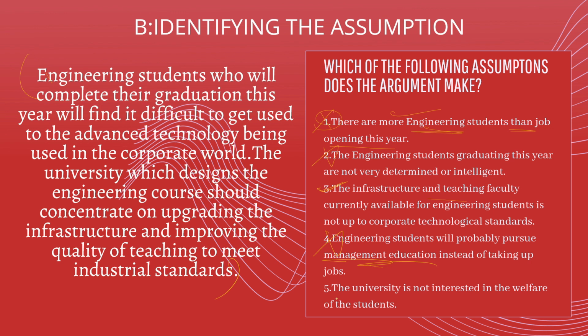And the fifth one is that the university is not interested in the welfare of the students. This cannot be the assumption because it doesn't support the argument, right? What is the argument? The argument states that the university should act on the basis of the current problem, right? So we can eliminate this, and the only option left is option 3. So this should be the answer.